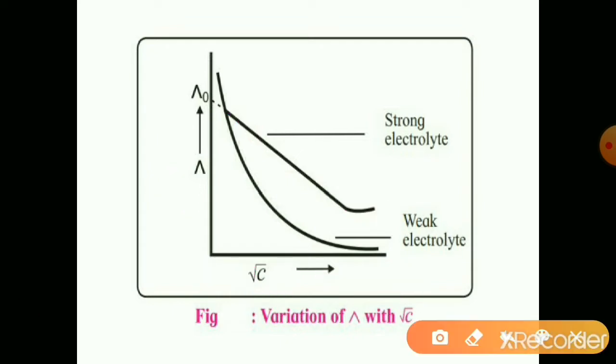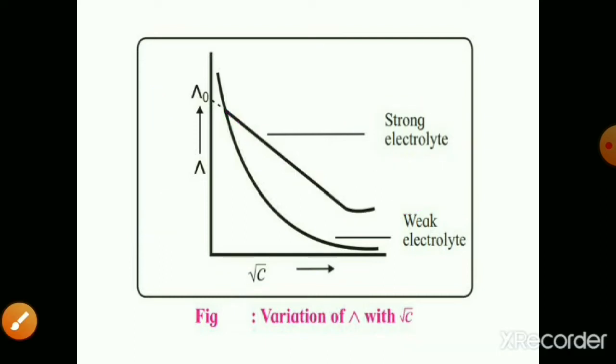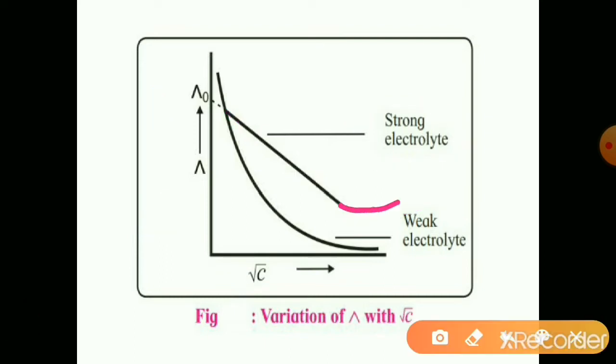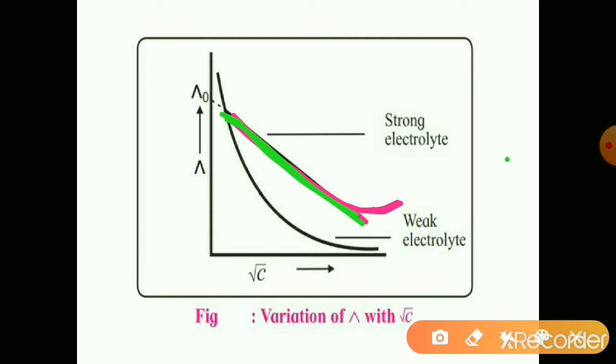When we decrease the concentration, decreasing concentration means diluting the solution. When we decrease the concentration, the molar conductivity lambda increases rapidly in the case of a strong electrolyte. A rapid increase is observed. See this graph.